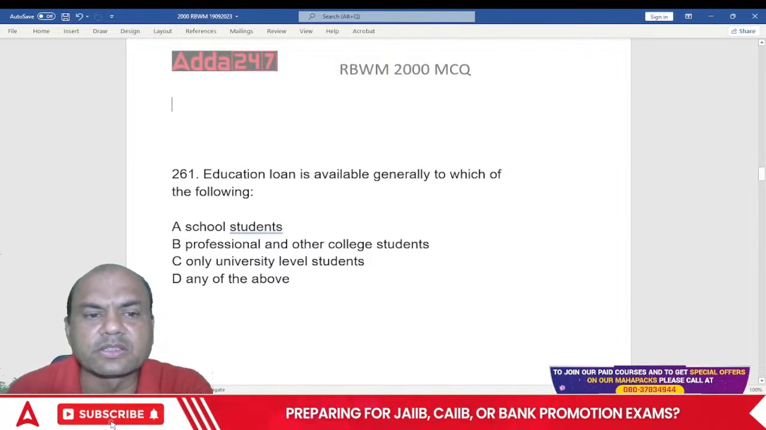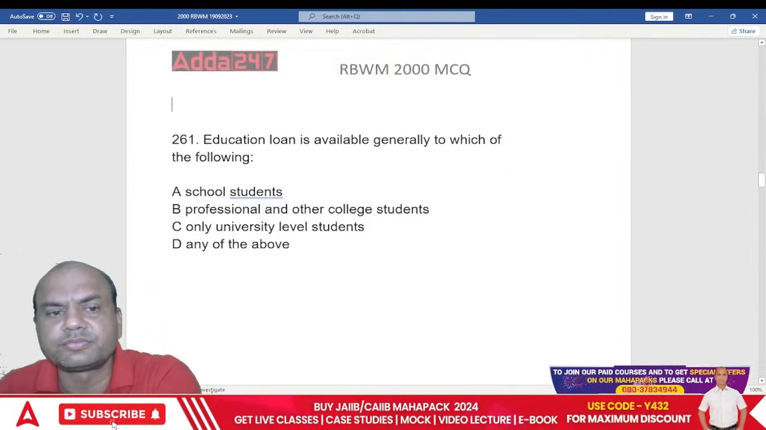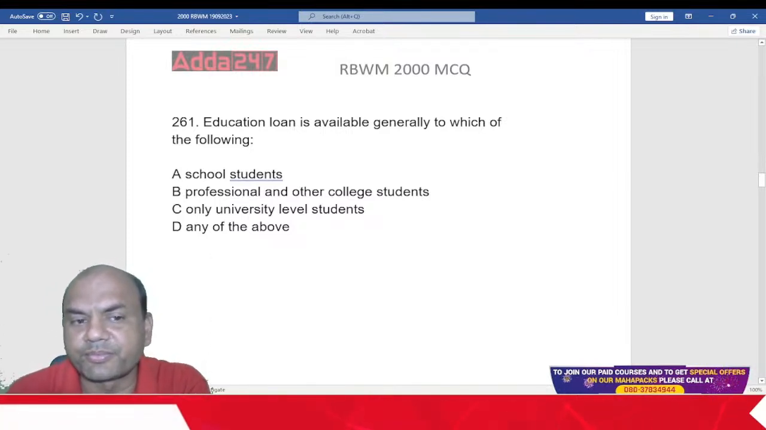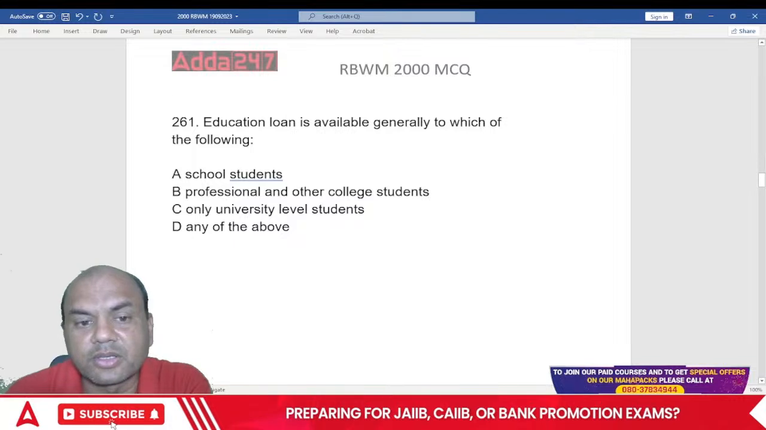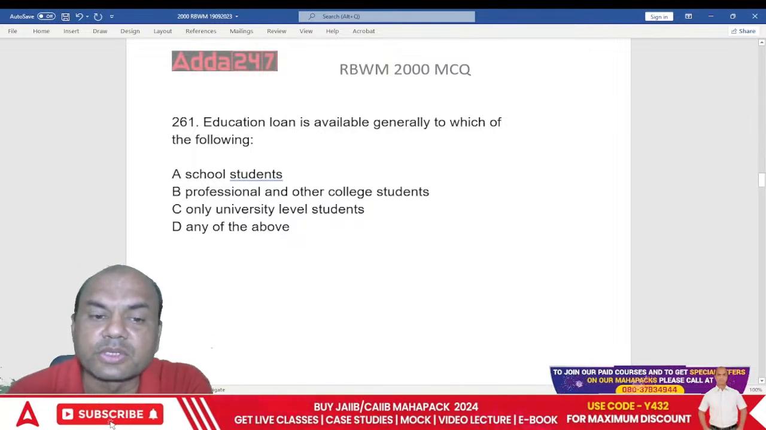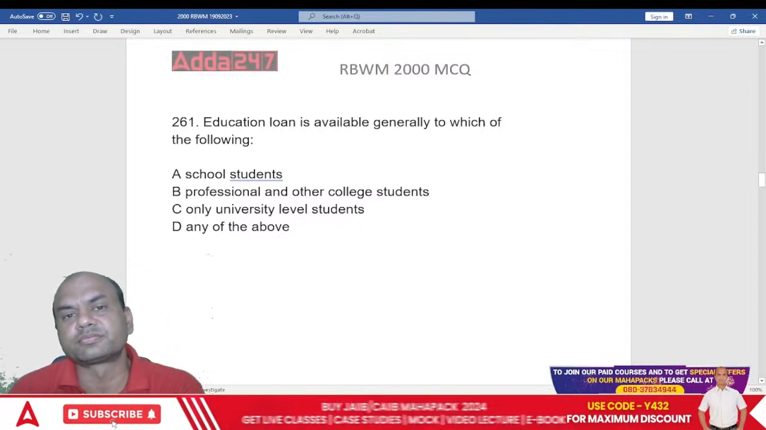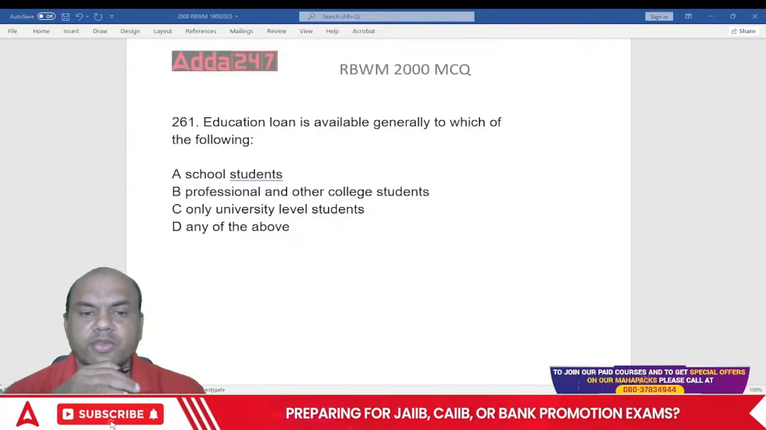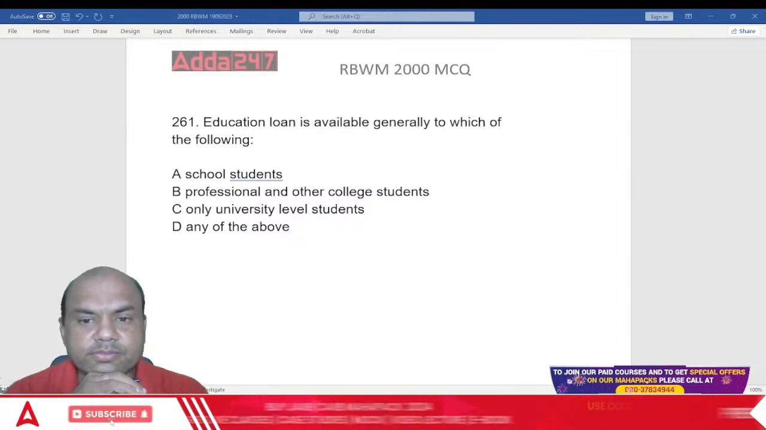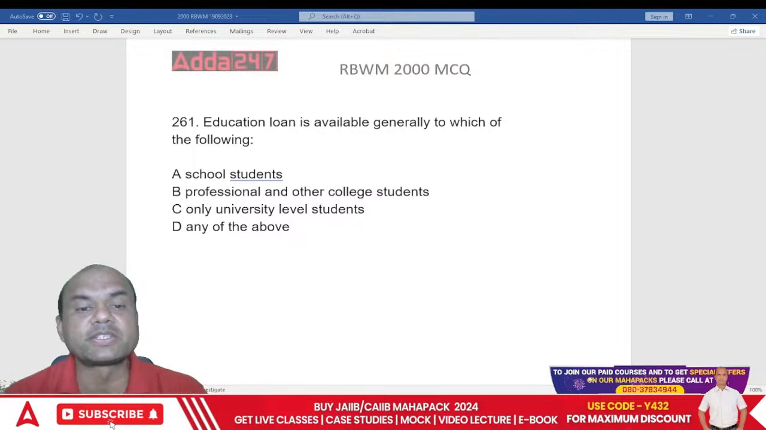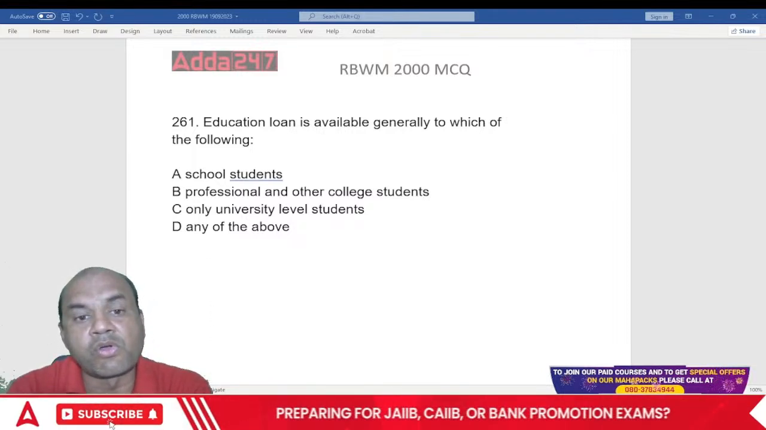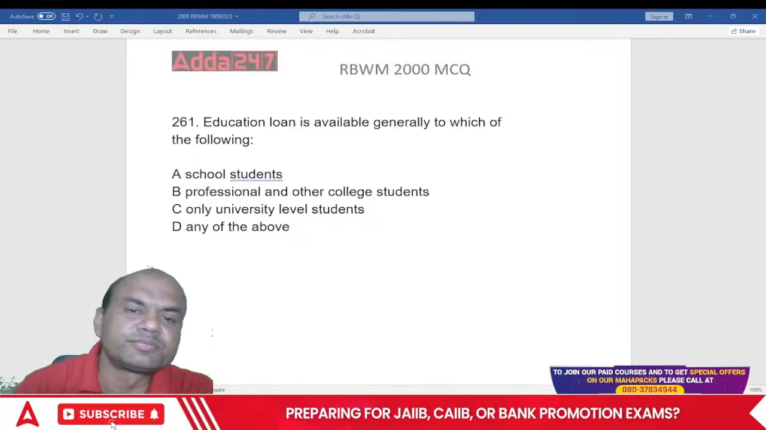So for education loan, it is available generally to which of the following? School students, professional and other college students, only university level students, and any of the above. So whom is the education loan available now? Who gets the education loan?